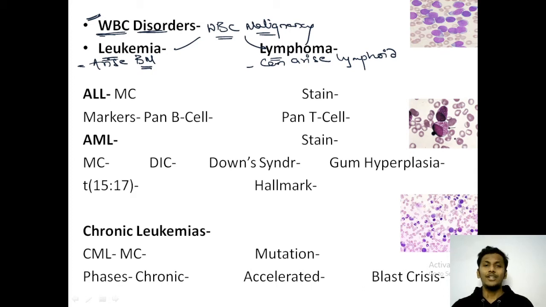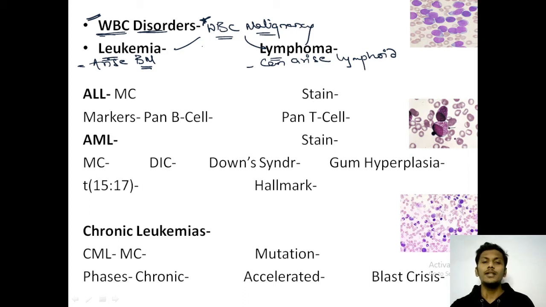Leukocytosis, or an increase in WBCs, can be seen in various conditions, the most important being WBC malignancies. There are two types of WBC malignancies, that is leukemias and lymphomas. How do we classify a leukemia and a lymphoma?